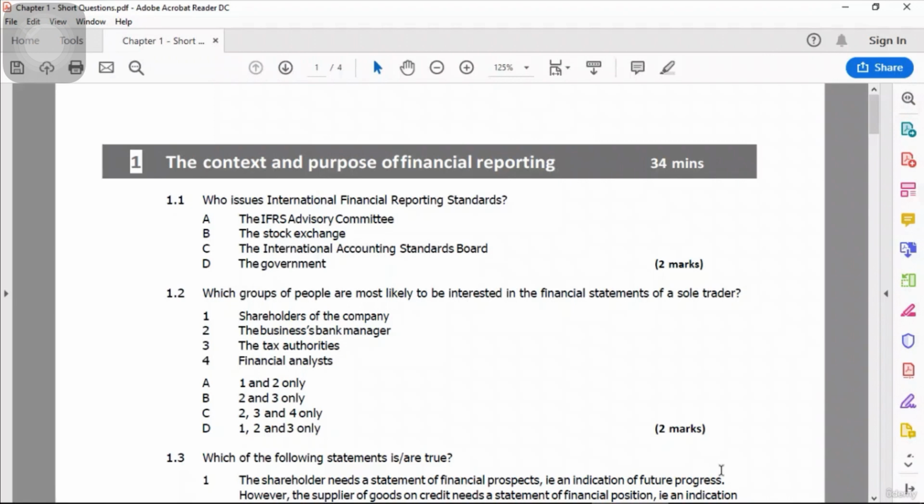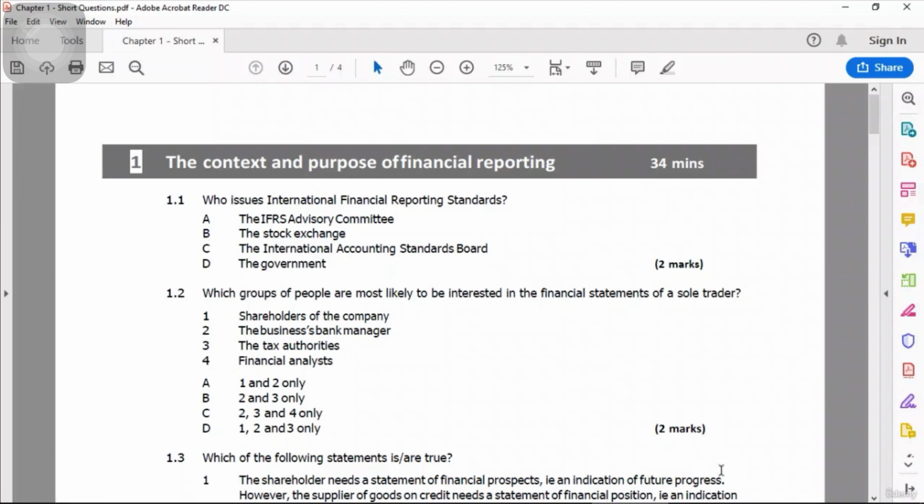Who issues international financial reporting standards? And they have given us 4 choices: IFRS Advisory Committee, the Stock Exchange, the International Accounting Standards Board, and the government. Now here I can say that choice number B, Stock Exchange, and D, the government, are irrelevant, because Stock Exchange and government have got nothing to do with issuing the standards. We are left with 2 choices, A and C, the IFRS Advisory Committee and International Accounting Standards Board.